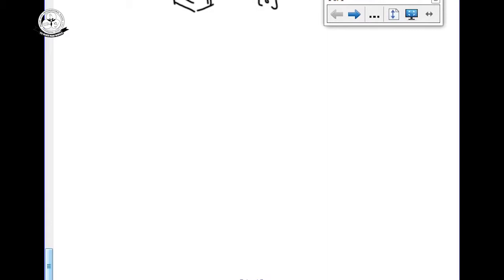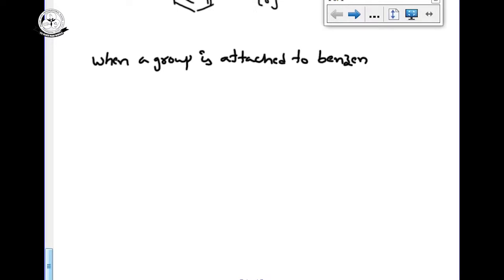When any group is attached to the benzene ring, there are two effects.